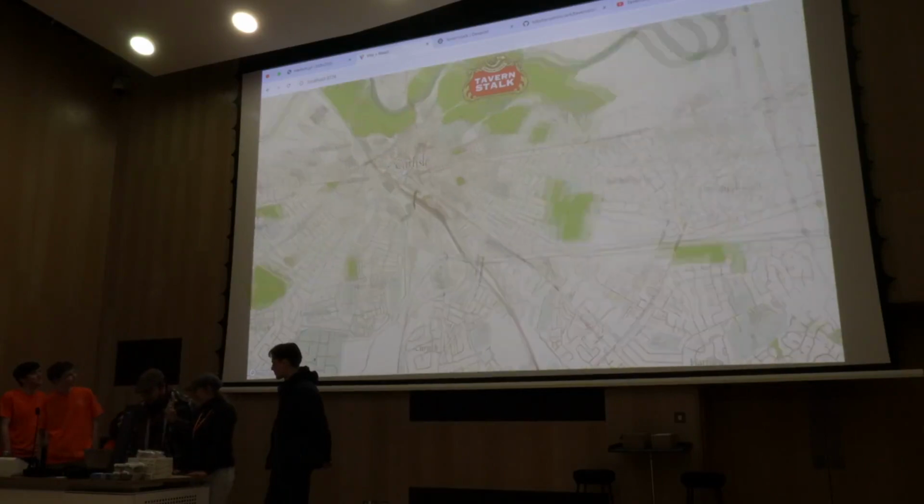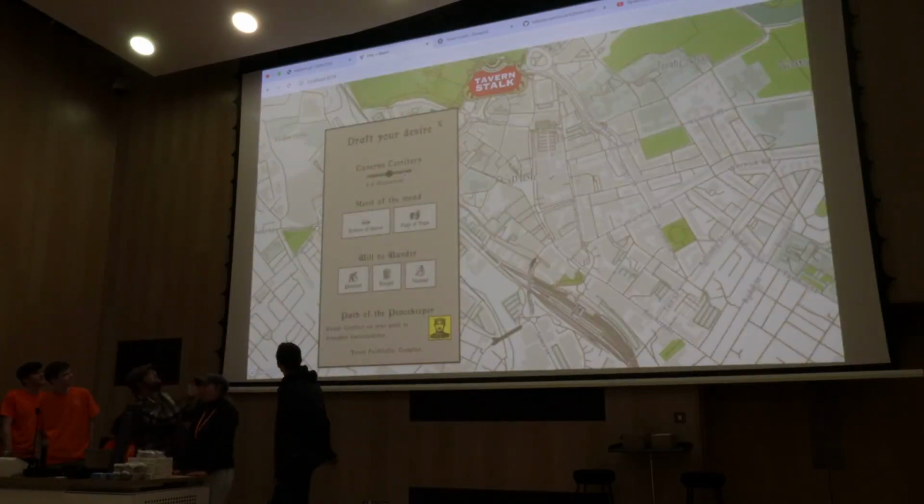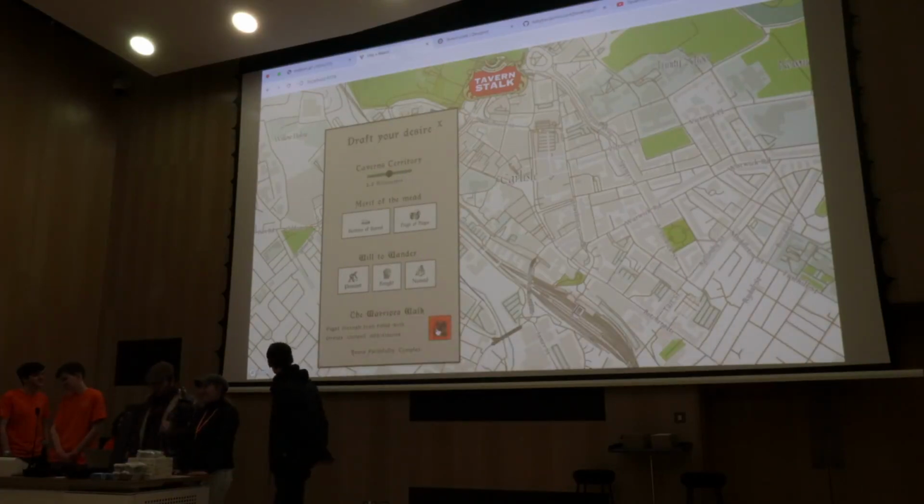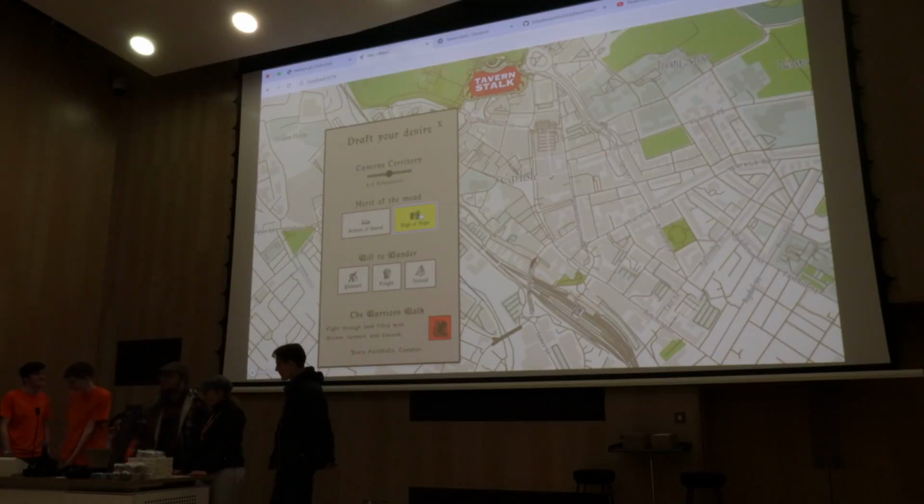So, this is where it's going to make a bit more sense. I bring up the menu again, and unlike before, we can optimize for crime. We can optimize for sending the user into the most criminal parts of Carlisle by simply switching the path of the peacekeeper to the warrior's walk. Fight through land filled with thieves, turmoil, and discord. And also, we can change from the hive hops rating of the pubs to the bottom of the barrel, which is really bad pubs. That's just taking the inverse of the rating, basically.